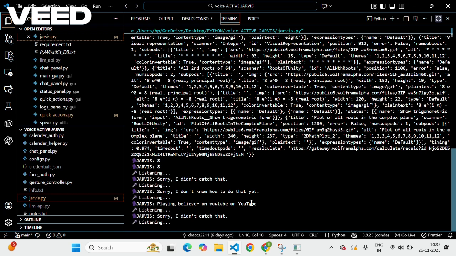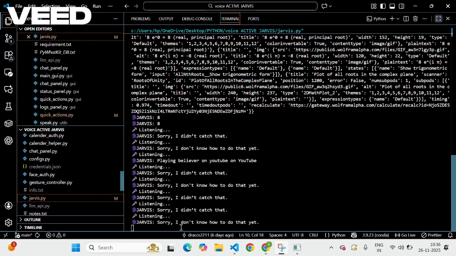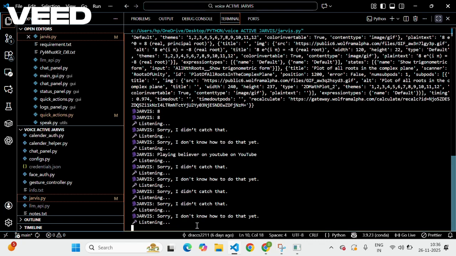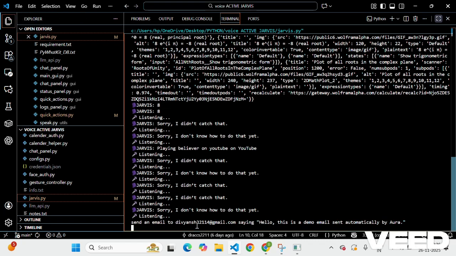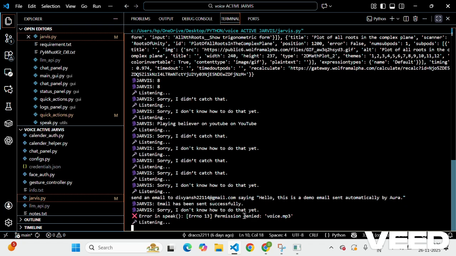For text commands, you just have to paste the command on the terminal. For example, I will show you how to send Gmail, to send a mail to my ID. I just write the mail and the message of the mail. So you see, I have written the email, and Jarvis has sent the email successfully.